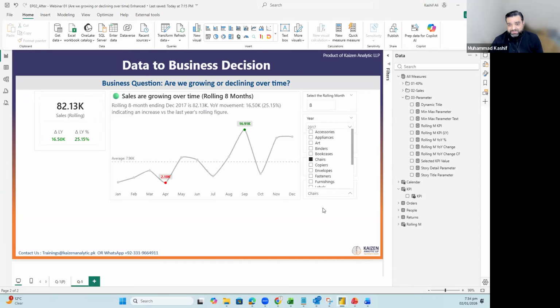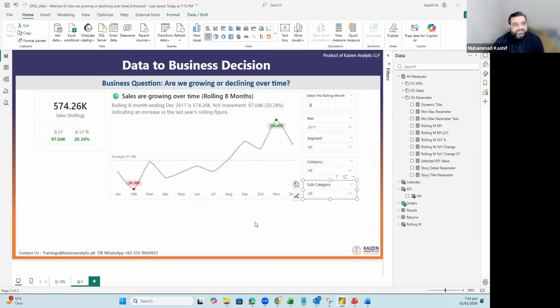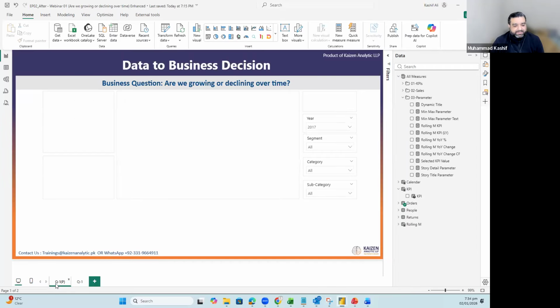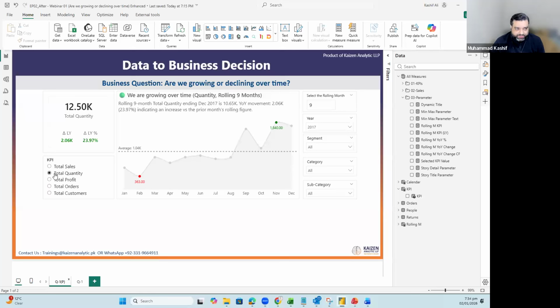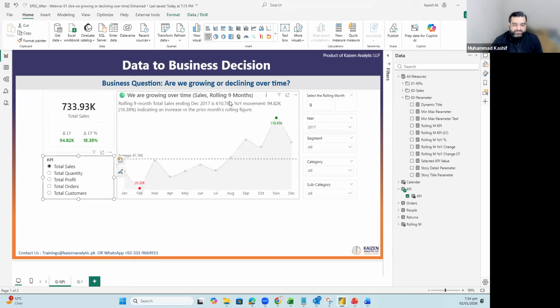Then at the end of the session, I made one more addition to this. Right now we have picked only one KPI, which is sales. What if we can give the management the ability to also switch between KPIs? For instance, the visuals are showing the results of sales.